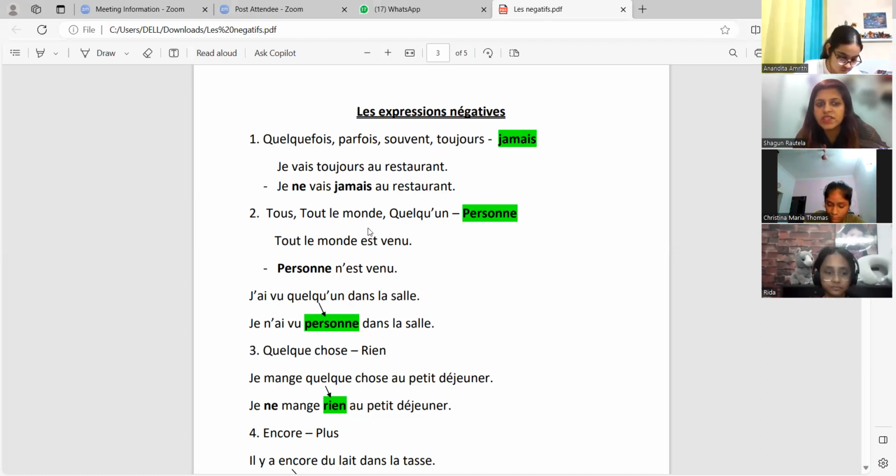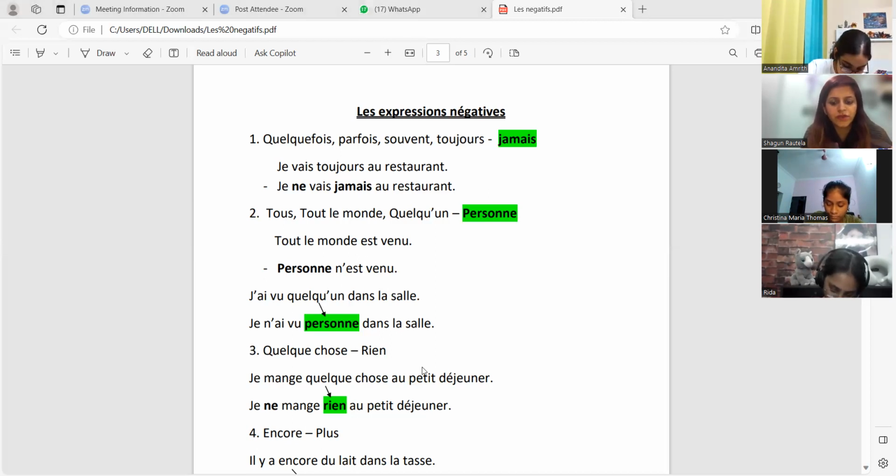So whenever you see this TOUS word or TOUT, these two are of 4 types. If you want, you can note it down, but if you know it, then that's okay. I'm just sending it to you in the chat. It's of 4 types. Whenever this word is related to a person, the negative word will be personne.